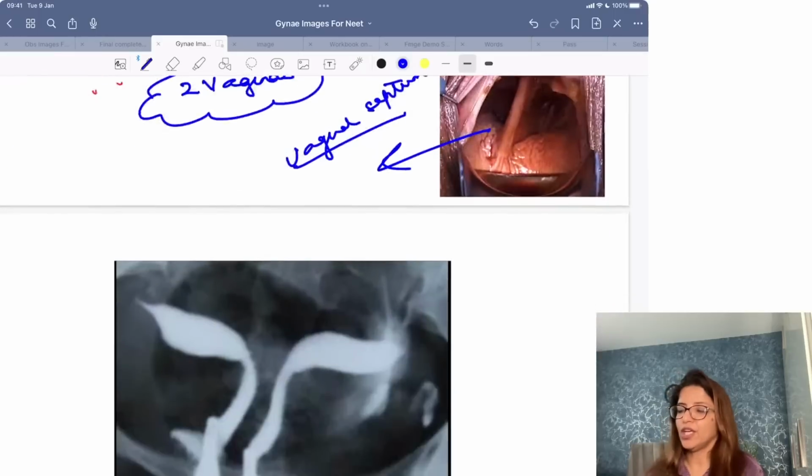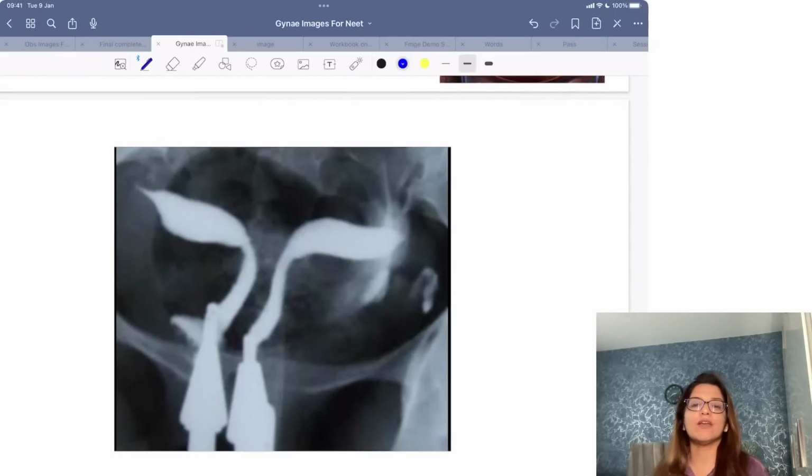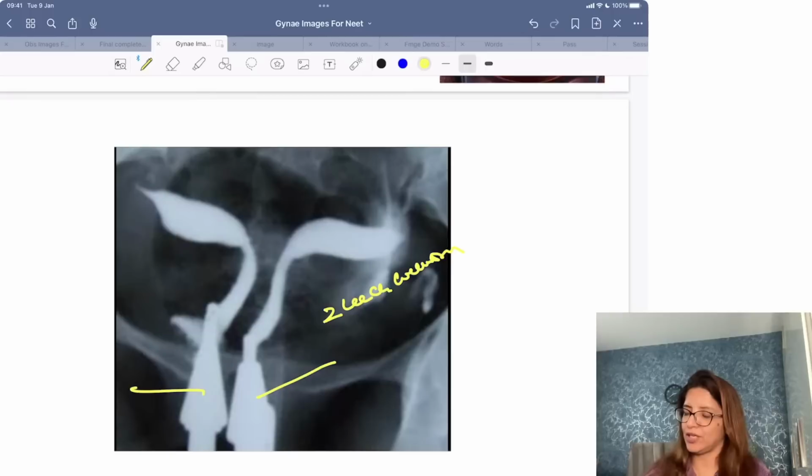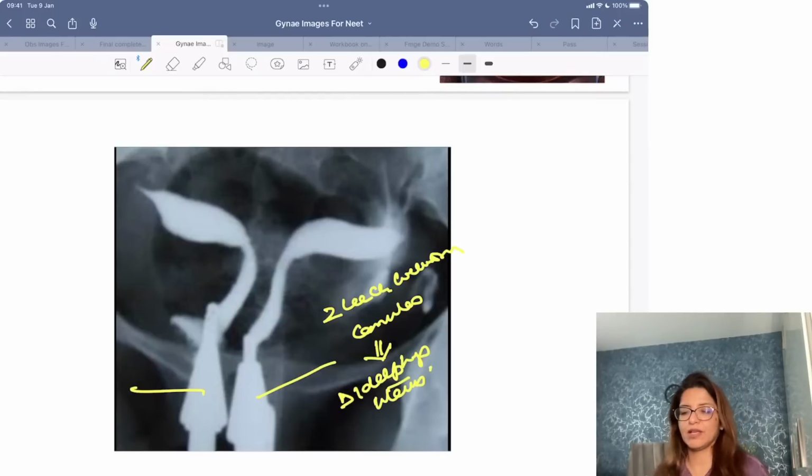That is why if you get an HSG image like this, where you are getting two Leach-Wilkinson cannulas, it has to be a didelphic uterus. Clear to all of you? So whenever you are getting two Leach-Wilkinson cannulas, it has to be a didelphic uterus.